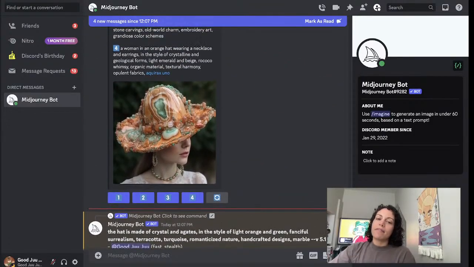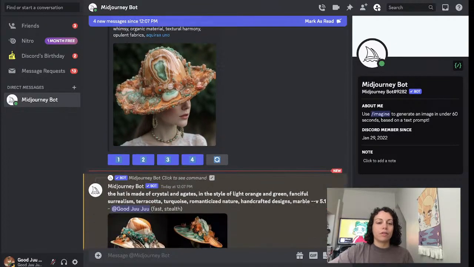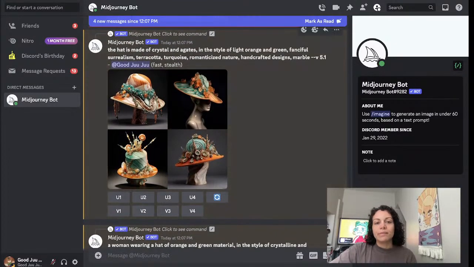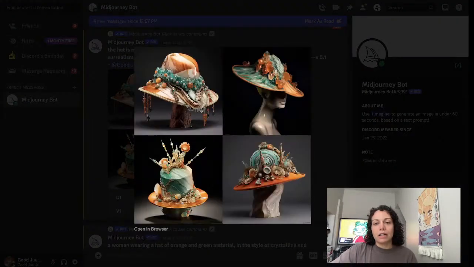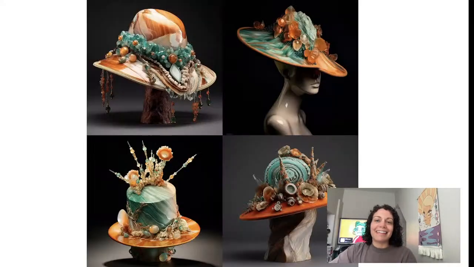Also, I am kind of intentional about including people in my artwork. So like my prompt, and you'll see their prompt number 4 says a woman in an orange hat. I would have included the word woman so that we got a person in the photo, because you see in this first one, everything that we got is like a mannequin, or just the hat sitting. They are really cool. And they do look fantastic.